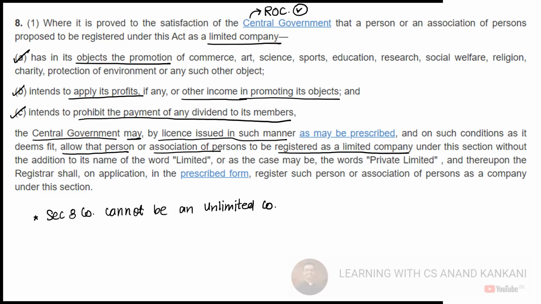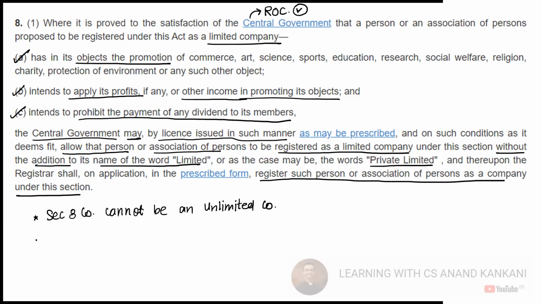Is this clear? Right? Moving ahead, under this section, without the addition to the name of the word limited, as the case may be, the words private limited, and thereupon register on the application in the prescribed form, register such person or association as a company under this section.